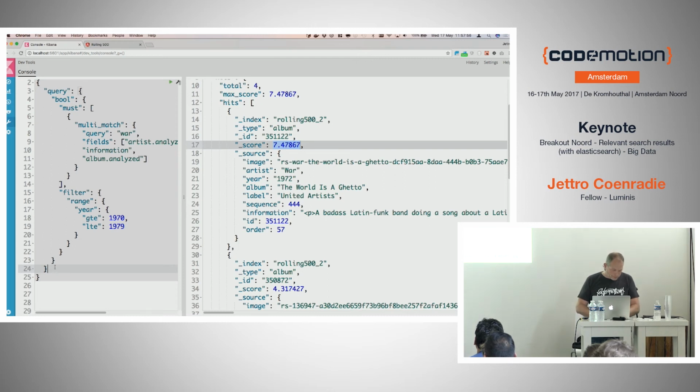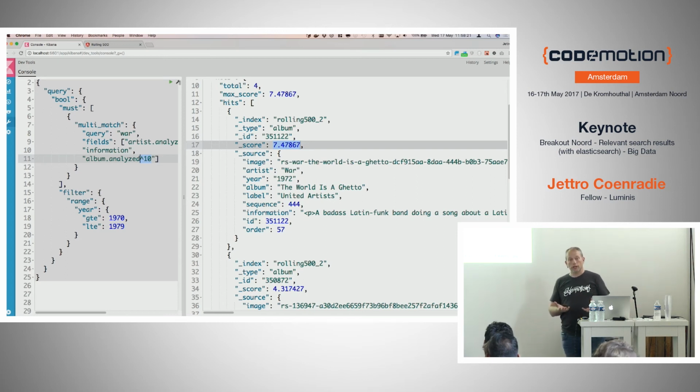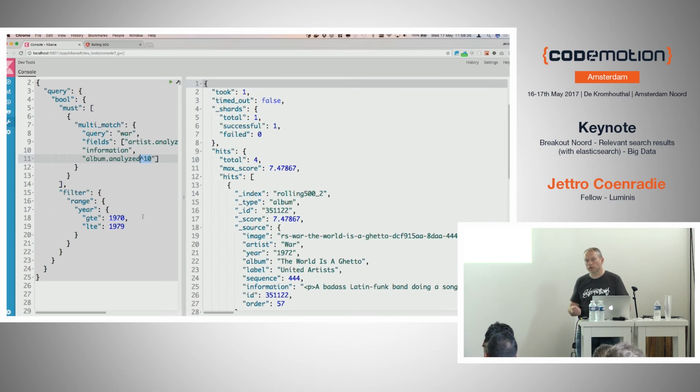Let's move on. What I mentioned is that you could also influence the score by providing a signal. One of the examples that we gave was making the title field, for instance, the album in this case, more important than the others. So this is a way of boosting the album field. It would calculate a score for all the fields, but it would apply a multiplier with a factor of 10 to the score coming from the album analyzed field. So this way you can make the analyzed album field more important than the others.